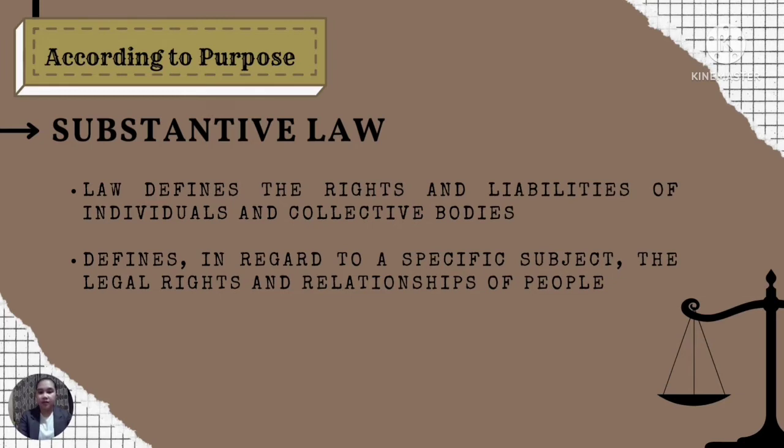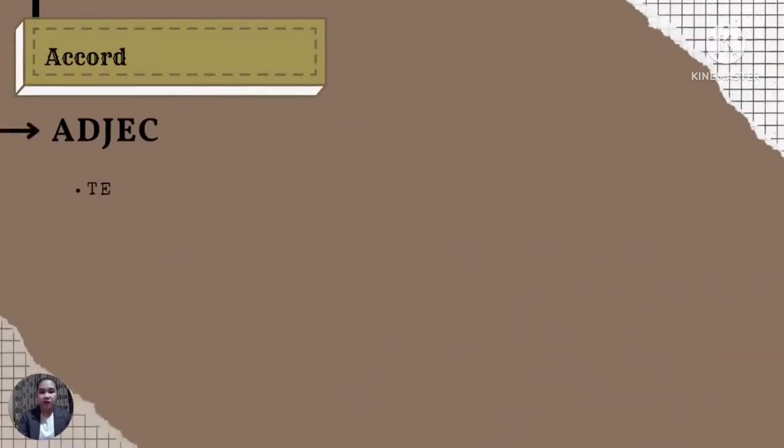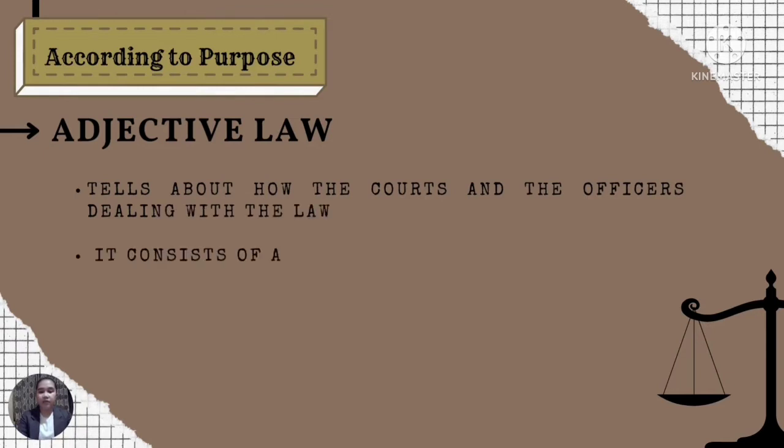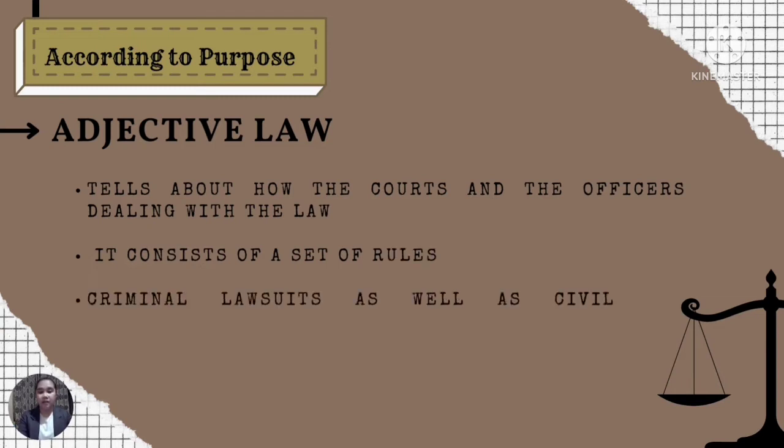So, next is adjective law. Adjective law tells about how the courts and the officers dealing with the law give effect to the substantive law of the land. It is known as adjective law or procedural law.